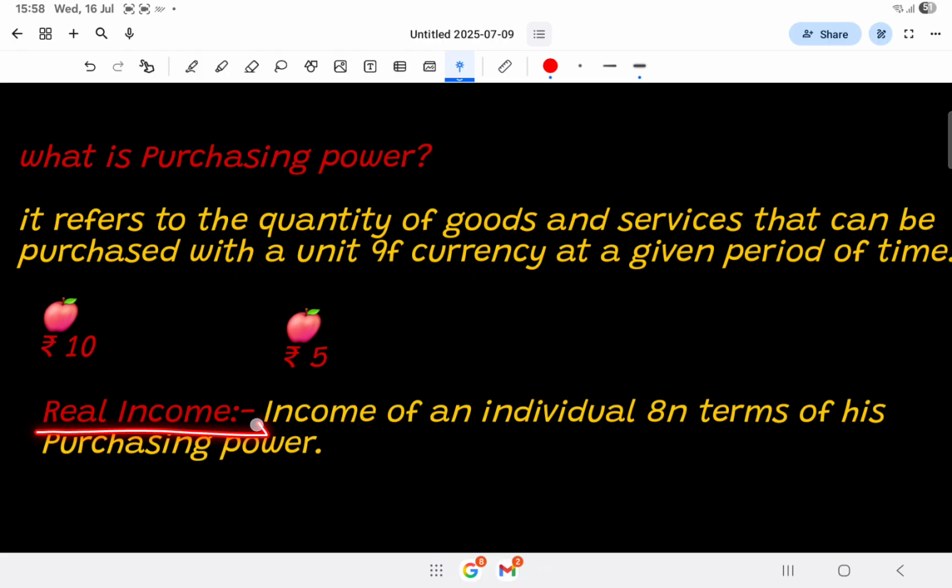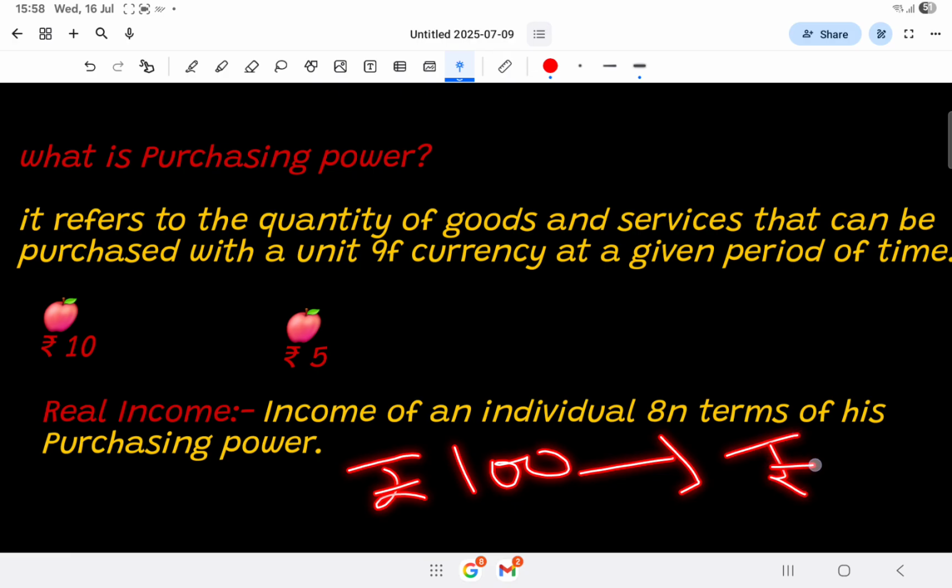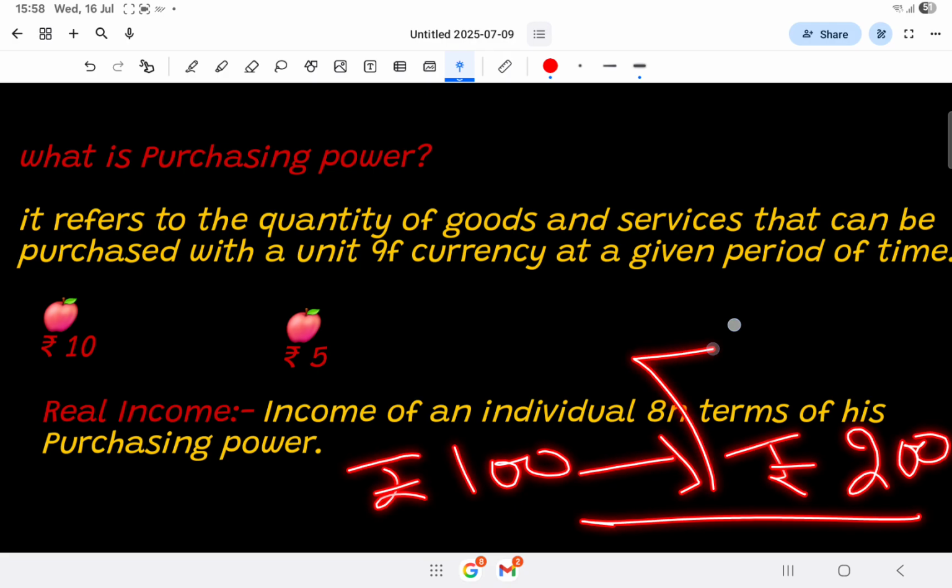What is real income? Income of an individual in terms of his purchasing power, not because of increase in his income. For example, initially his income was 100, then it increased up to 200. That is known as nominal income.